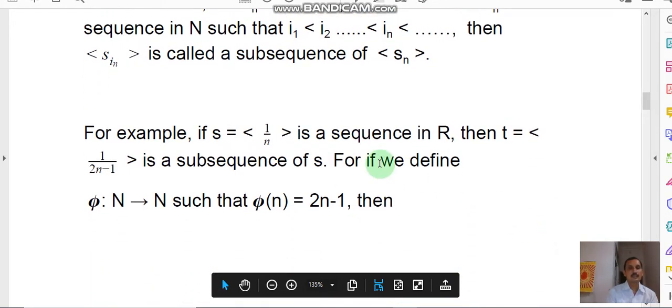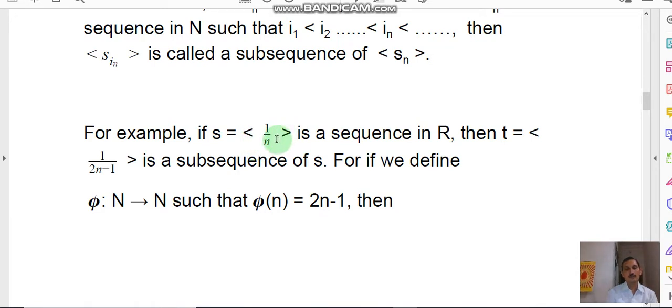Here let S equal to 1 by n. This is a sequence where n is a natural number, in R, where R is the set of real numbers, and we consider T equal to 1 upon 2n minus 1, which is a subsequence of S. Here S is 1 by n and T is equal to bracket 1 by 2n minus 1. So we show here the mapping phi from N to N defined as phi of n equal to 2n minus 1.